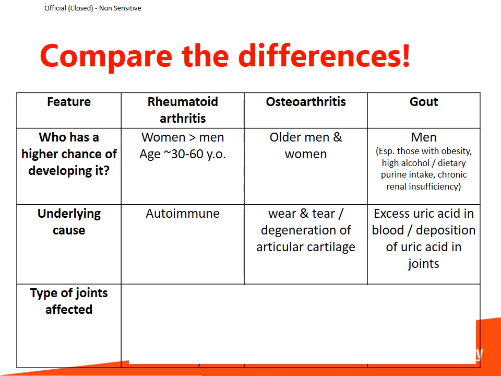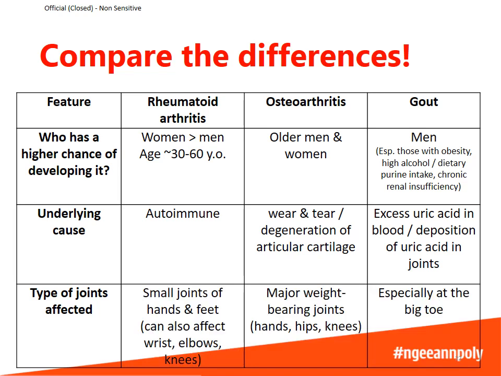Now let's look at the type of joints that are affected by these three types of arthritis. As we said earlier, rheumatoid arthritis mostly affects the joints in the hands, but it can also affect the small joints in the feet, as well as larger joints such as the wrists, elbows, and knees. Osteoarthritis usually affects the weight-bearing joints, such as the hands, hips, and knees. These are the joints that we use every day, so there's a lot more chance of wear and tear to these joints. And finally, gout usually affects the big toe.